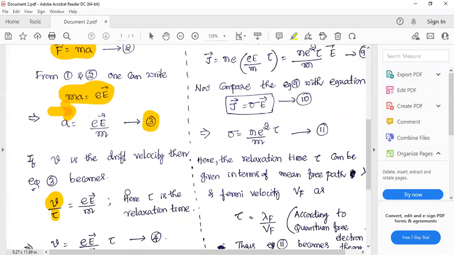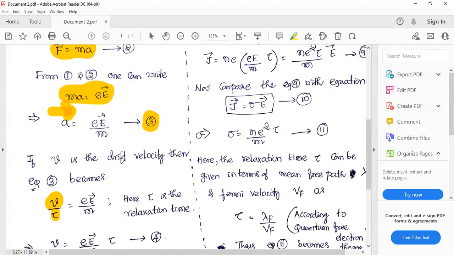I mean, these conducting electrons are moving in the positive lattice of the unit cell, and the time between two successive collisions is known as relaxation time. These conducting electrons are going to strike the positive lattice ions. Okay, and that is the origin of resistivity, all that you know, right? The time between two successive collisions is known as relaxation time.